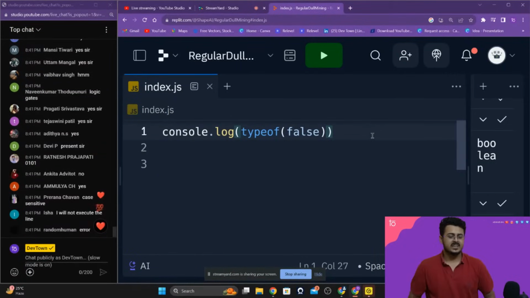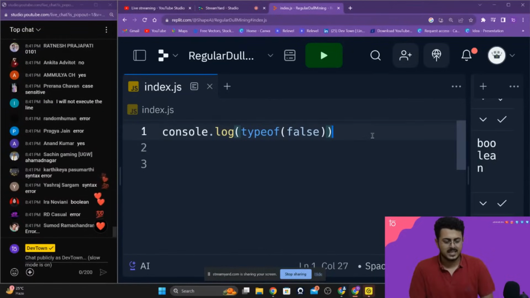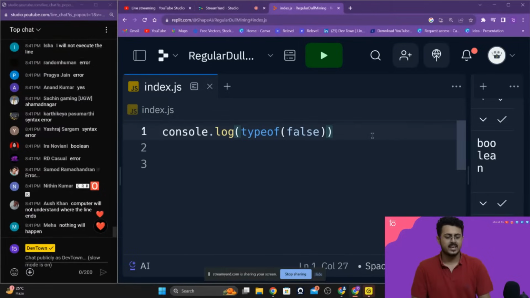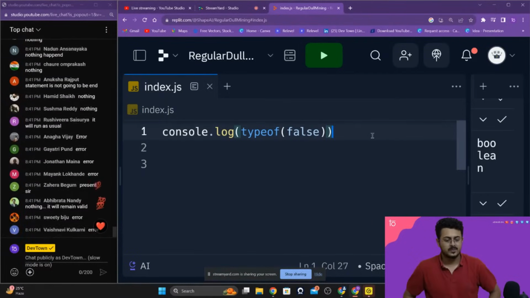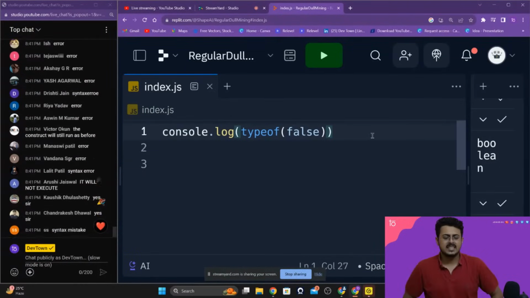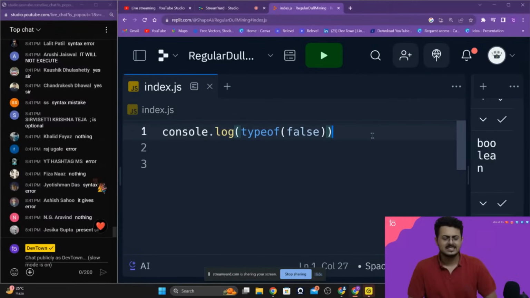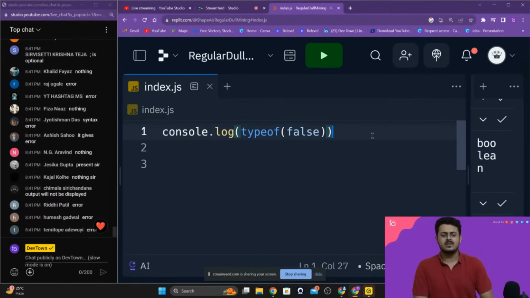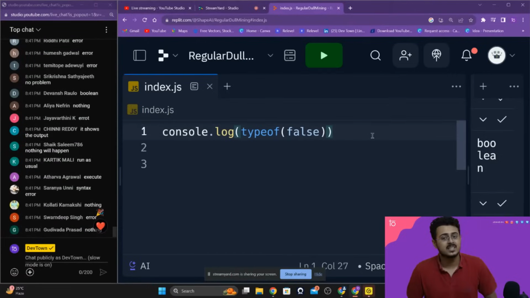What do you think will happen, guys? So I will not execute the line. Okay, a syntax error will happen. The computer will not understand what you mean. Or it will run as usual. Many of you are saying that it will be a syntax error, that it will not get executed. Some of you will say that nothing is going to happen. The answer is that nothing is going to happen, guys.